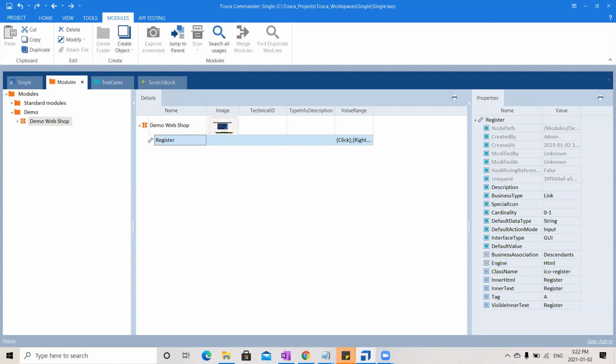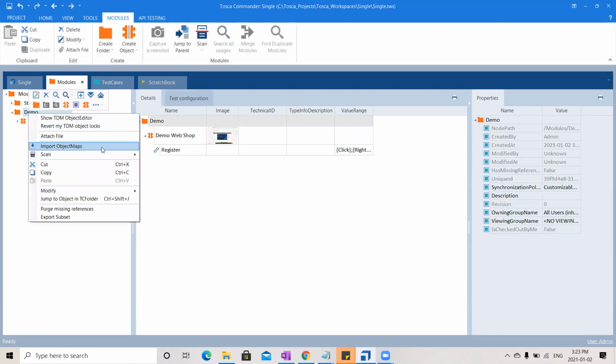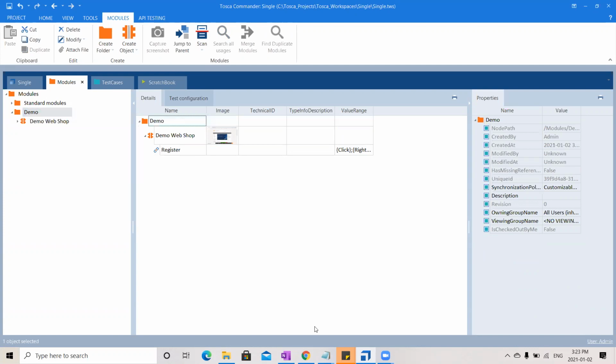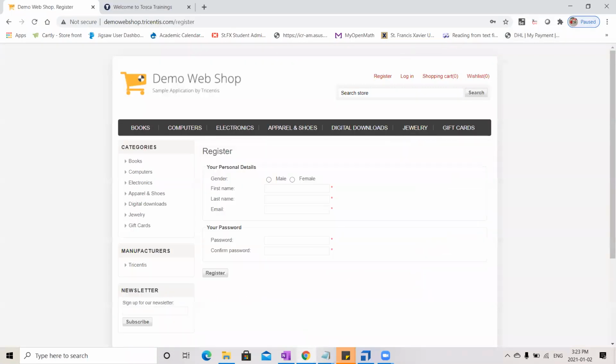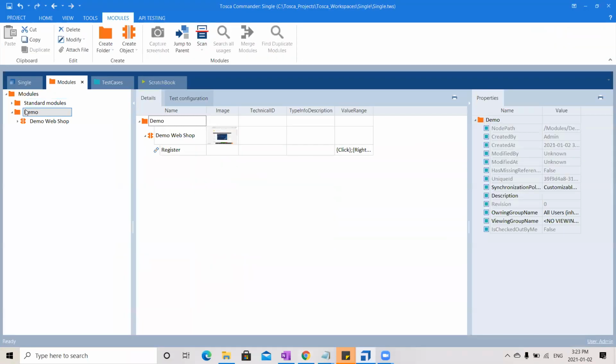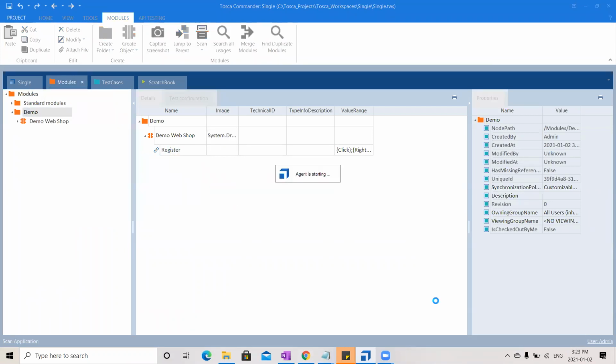Any doubts or any questions in the identification phase? Not only the visible controls, you can also identify the invisible controls. I can show you that as well. Hold on. All I do is right click, say okay, I will load this page and I will show you. So this would be helpful for us to fill all these details. So right click and say scan and say application.